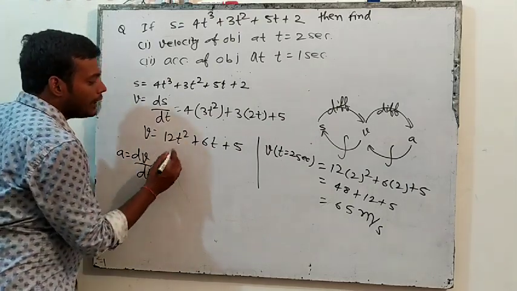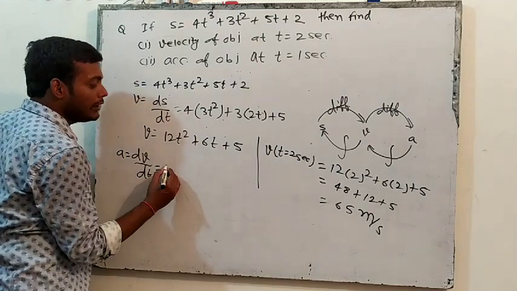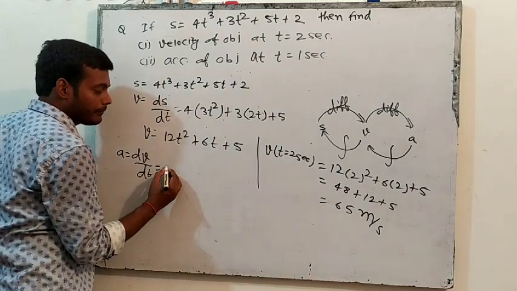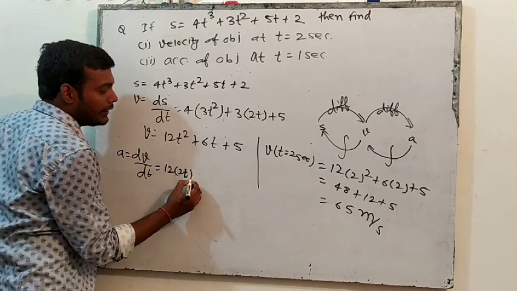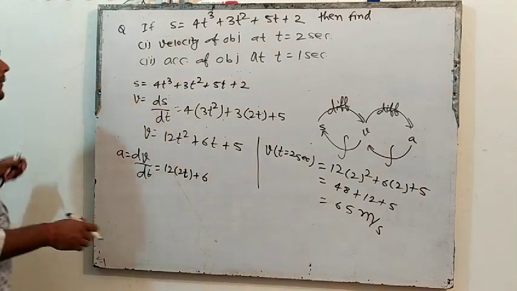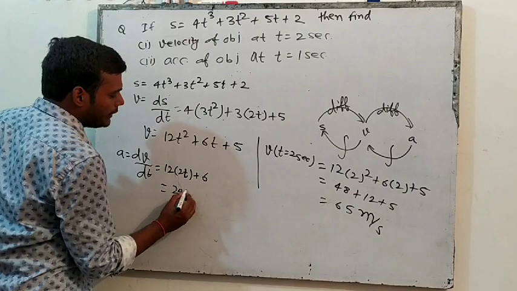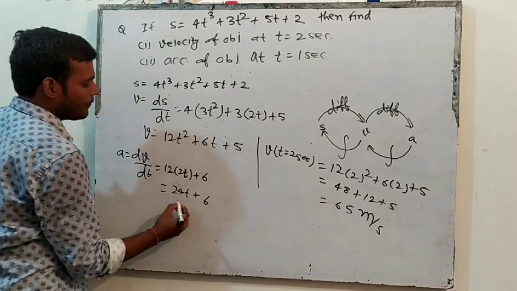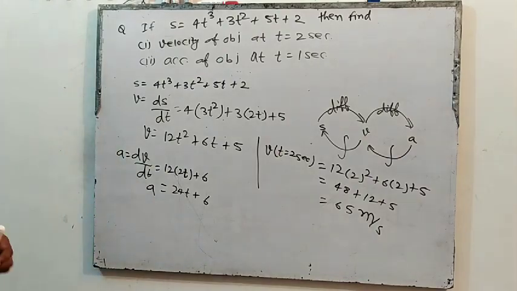So differentiate this. 12 is a constant, take it outside. The differentiation of t square is 2t, so 12 into 2t. Plus the differentiation of 6t is 6, and 5 is a constant, that differentiation will be 0. So this will be 24t plus 6. Right? So this is the equation of acceleration. Acceleration is 24t plus 6.